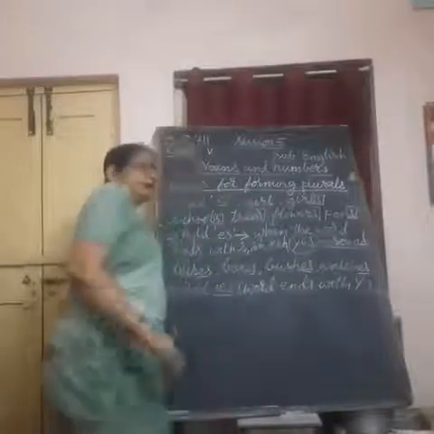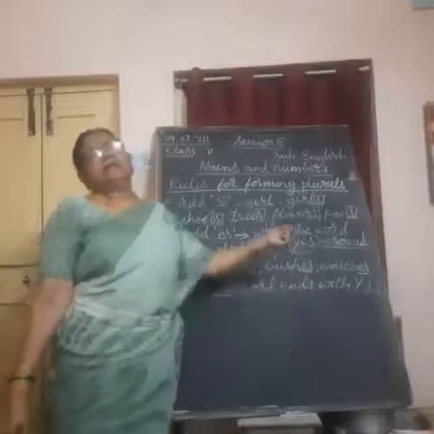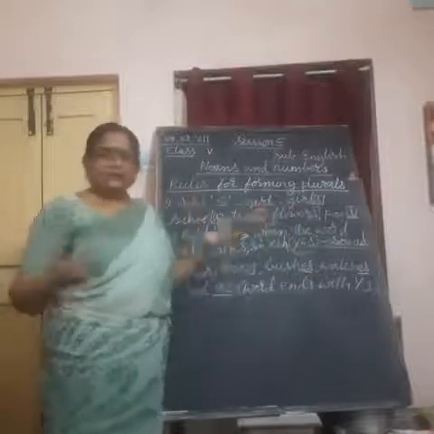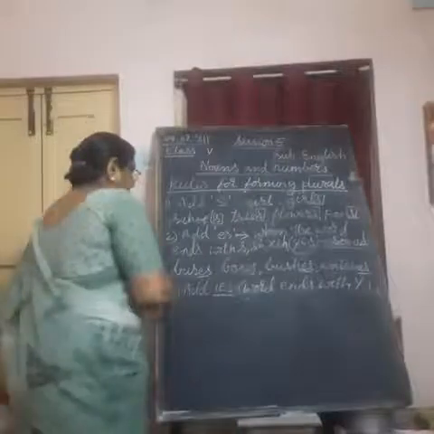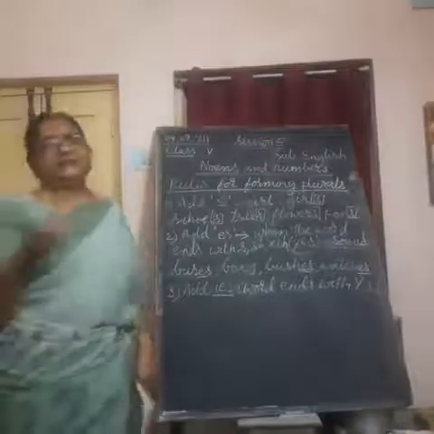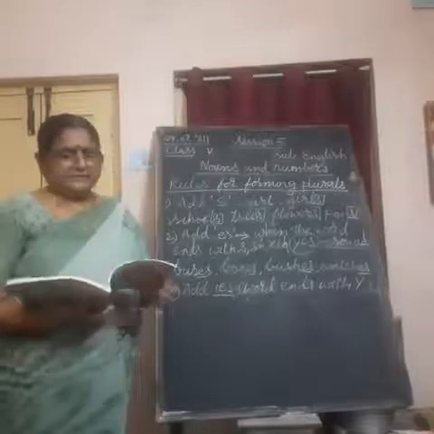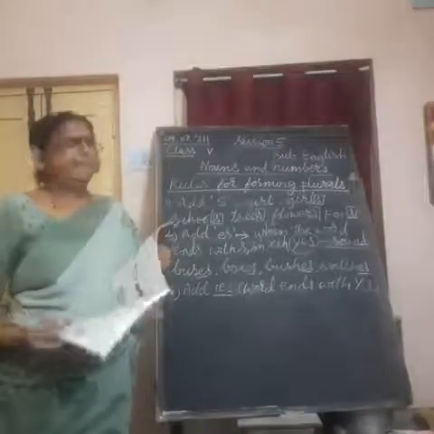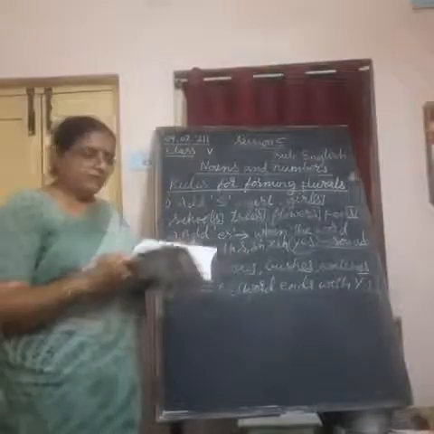Sometimes we add IES and sometimes we add only S, even when the word ends with Y. What I said here in one general statement, when the word ends with Y, we must add IES. Understand? But in a few exceptional cases, we cannot do that.